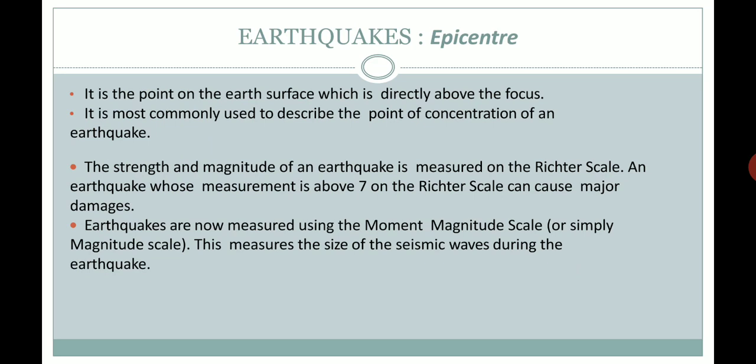The strength and magnitude of an earthquake is measured on the Richter scale. It means the strength, how powerful it is, and the magnitude, the level of the earthquake, is measured on the Richter scale. An earthquake which measures above 7 on the Richter scale can cause major damage.